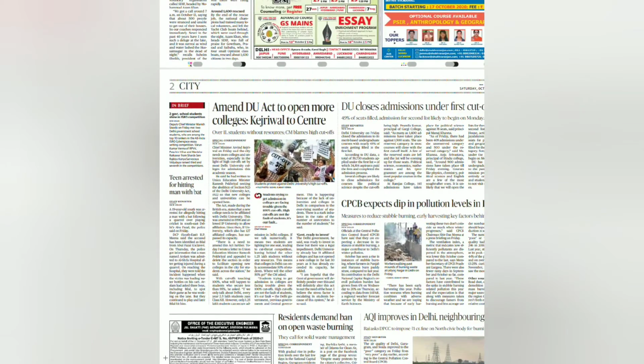Like, if you have the amended DU Act to open more colleges, Kejriwal to the Centre, so what is the DU Act, and what happens to education? What happens if the colleges are open? And if you feel that yes, this is a good initiative, this should be done, you can very well go with this in your answer. I'm not saying that these are the best way possible, but see, it'll take time.